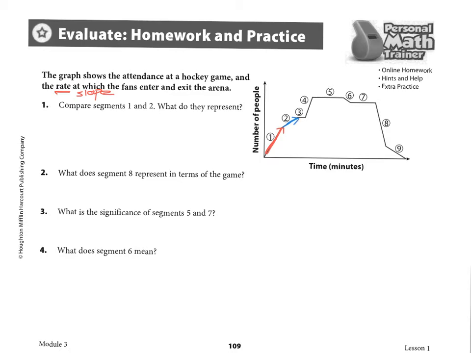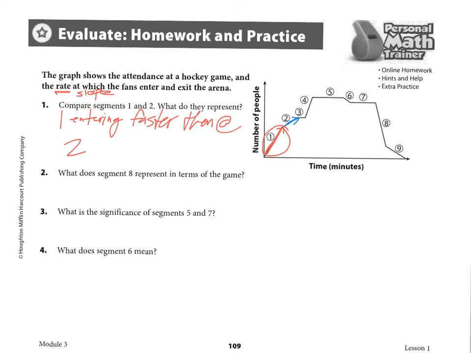The difference is in 1, they are entering faster than at 2. Now, how do I know they're entering faster? Well, because at 1, the slope is much steeper. Okay, at 2, you see how it flattens out a little bit. So people are still entering the arena, it's just not as many. It's not going up as fast.